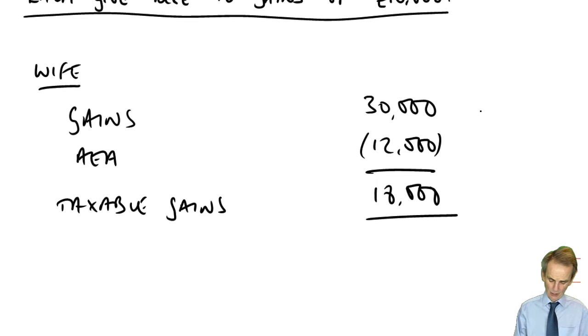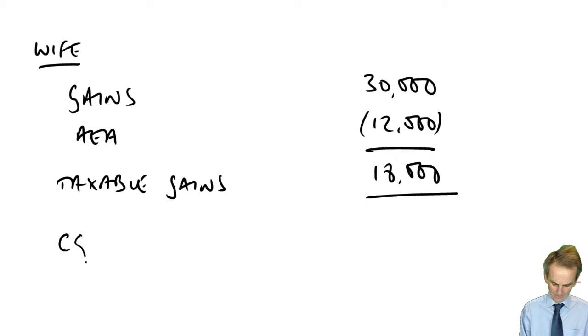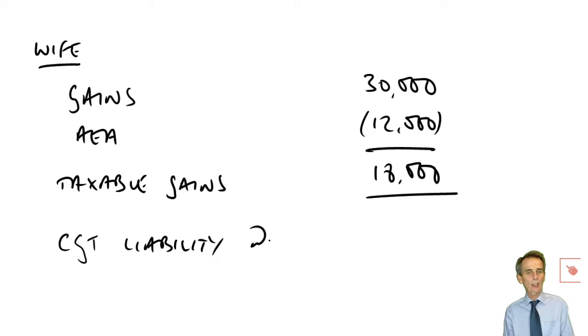Given her level of taxable income, the CGT liability would be at what tax rate? Now, of course, we would need to know what type of assets these are, but I think it's fairly obvious we don't have individual gains on assets of just £10,000 if it's a residential property. The numbers are probably bigger. But these are not residential property. They're not assets that attract entrepreneurs' relief. And on that basis, it's other assets.